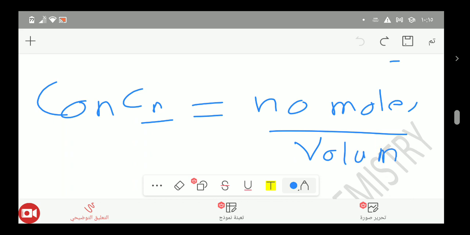Inshallah, the next time we will talk about yield or percentage of yield and purity, which are the last two topics in stoichiometry. And by this we finished our first session about stoichiometry.